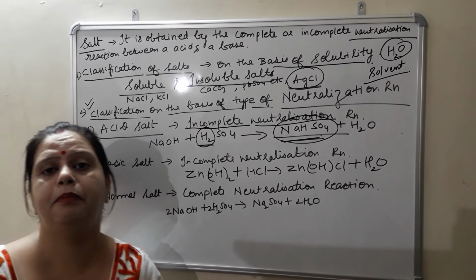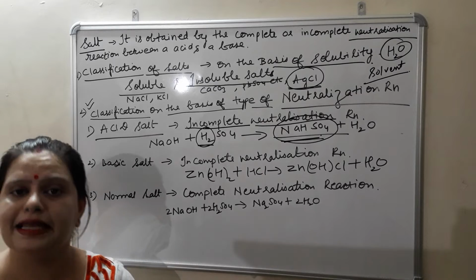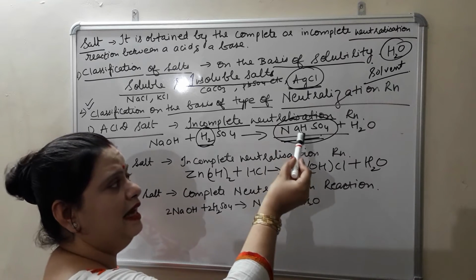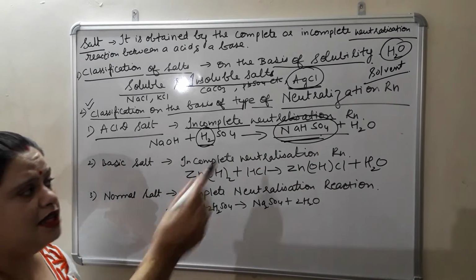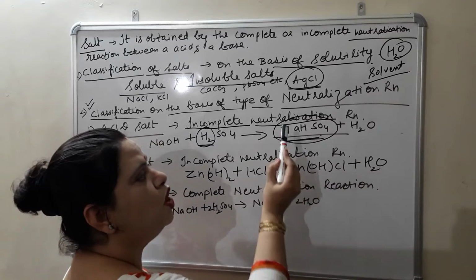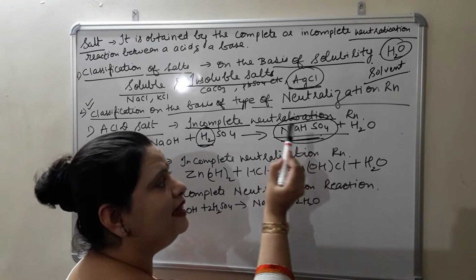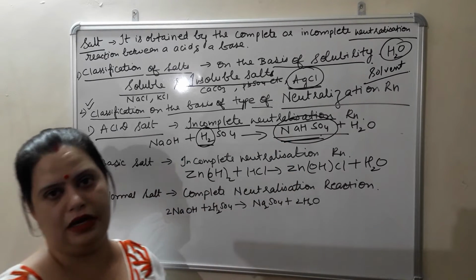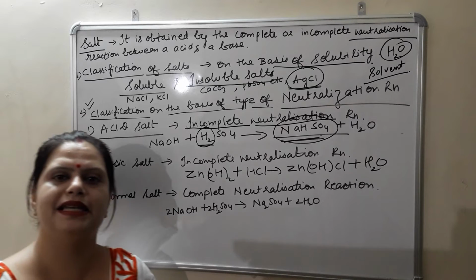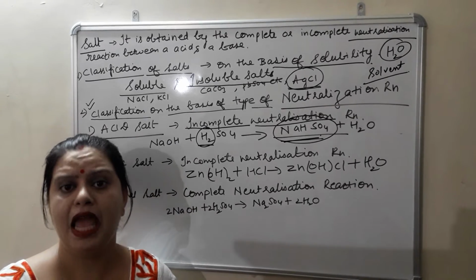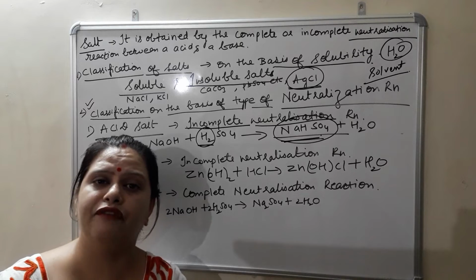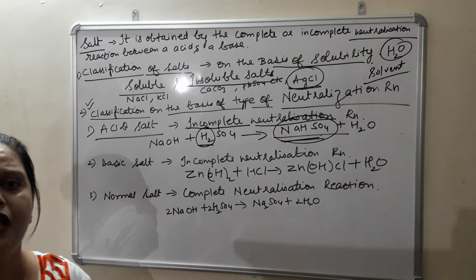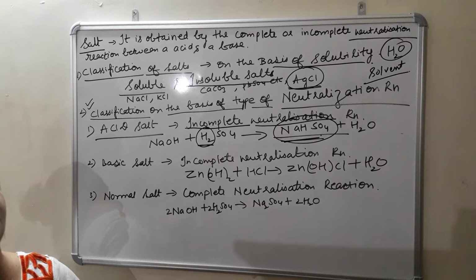And one more important point, when we are talking about acid salts, we have to see whether hydrogen atom or ion is there in the salt or not. This salt is NaHSO4, that is sodium bisulfate, and in this salt one hydrogen atom is there. That's why this is an acid salt. Because whenever we talk about acid, we have to see H positive ion. Whenever we talk about bases, we have to see OH negative ion. So this is your acid salt. This is one of the examples. In the same manner, you can have many more examples.